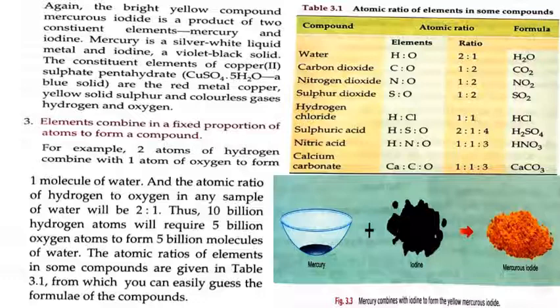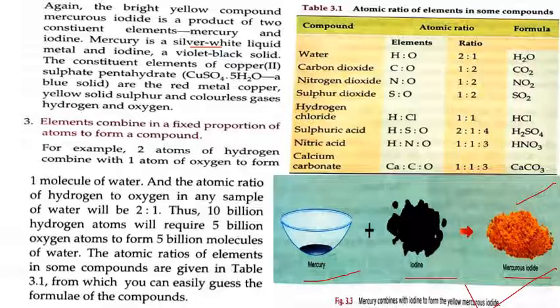Again, the bright yellow compound mercurous iodide is a product of two constituent elements, mercury and iodine. You can see the right side image is attached over here. They have shown mercury and iodine, and it is forming a bright yellow colored compound, which is mercurous iodide. They are of different colors and the product formed is having a very different color. They are saying mercury is a silver white liquid metal and iodine a violet black solid. But the compound they are forming is bright yellow in color. So I hope that this property of compound is clear to you.